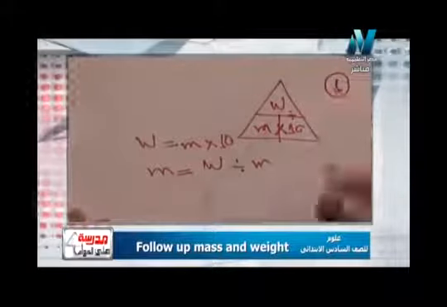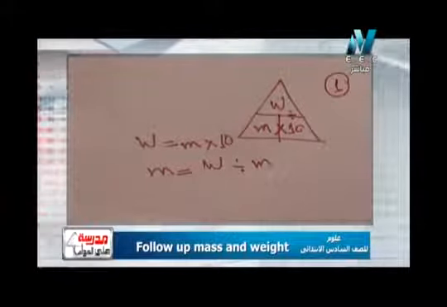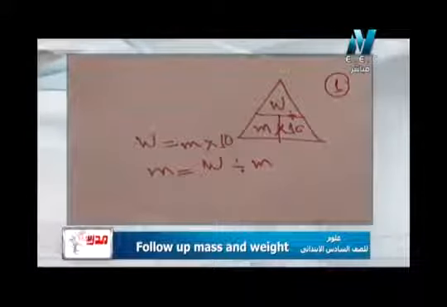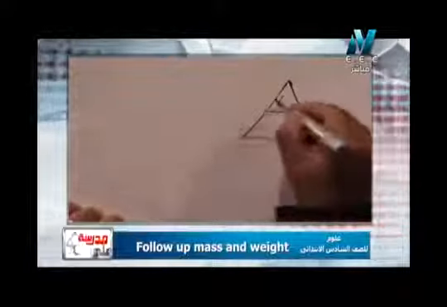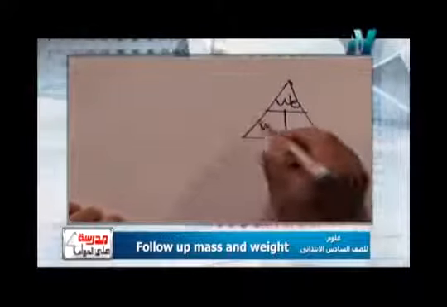This is the first triangle we study today. I said we will study two important triangles to solve problems of mass and weight. The second triangle deals with weight to weight. The first triangle talked about weight and mass, and the second talks about weight to weight: the weight on the earth and the weight on the moon. The triangle is like this.